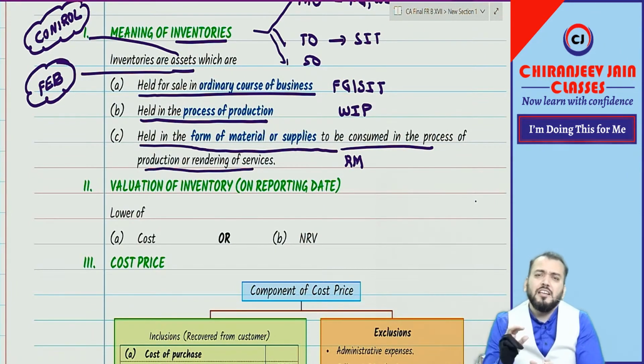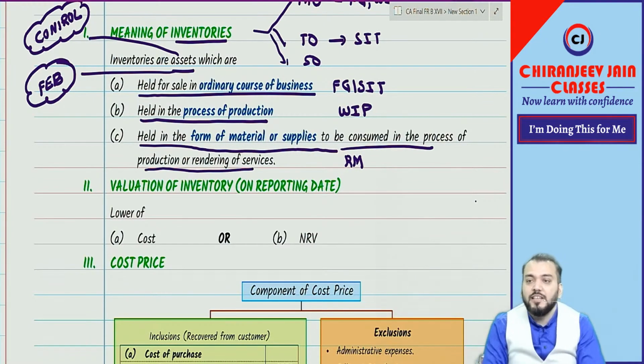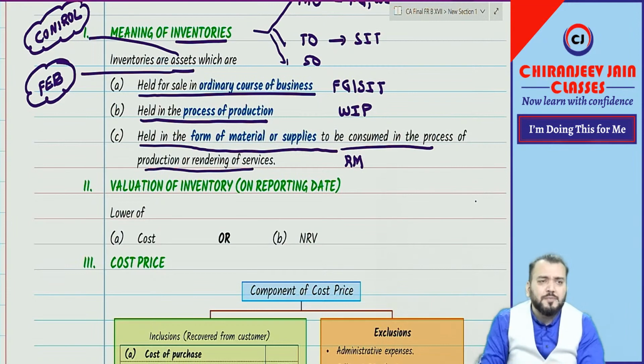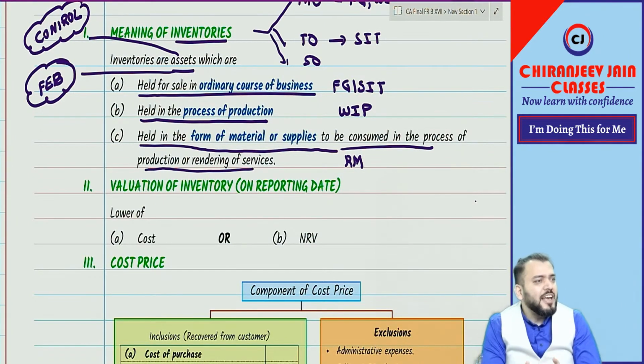Correct. But if I go to AS 5, AS 5 has defined ordinary activities. So whenever we have a doubt, if Ind AS is silent, we can take guidance from AS 5. Yes or no? If Ind AS is silent regarding any point, we can take guidance from AS.